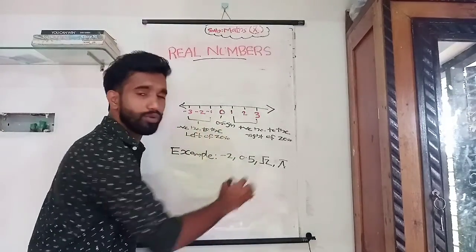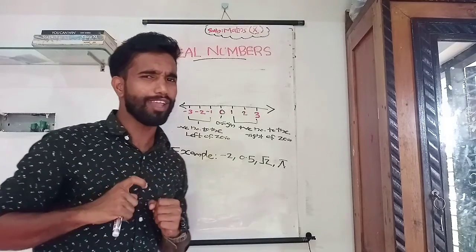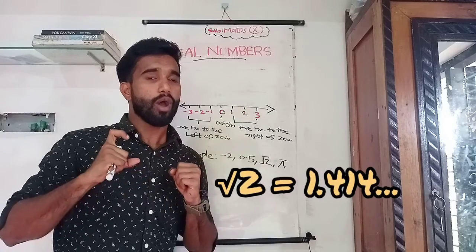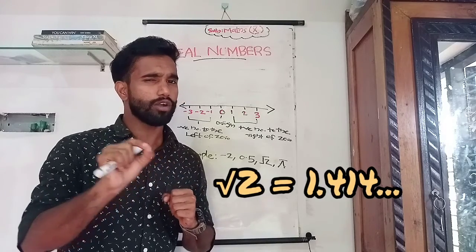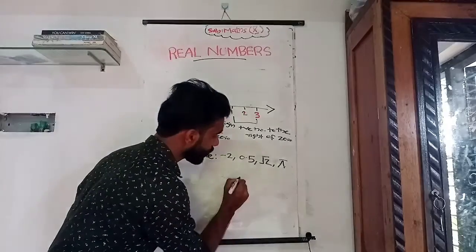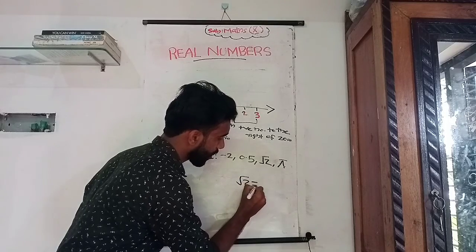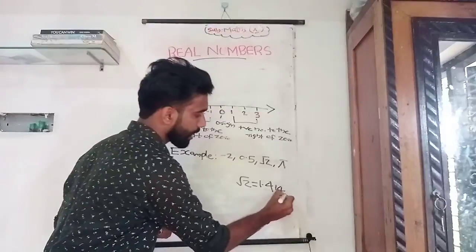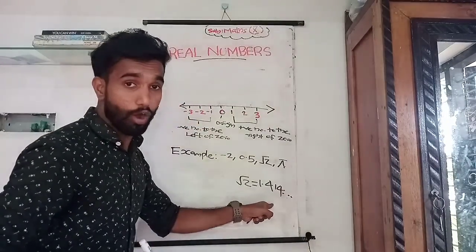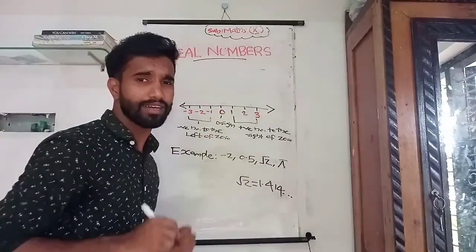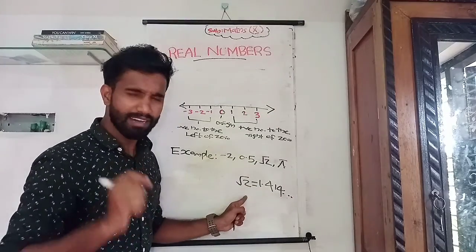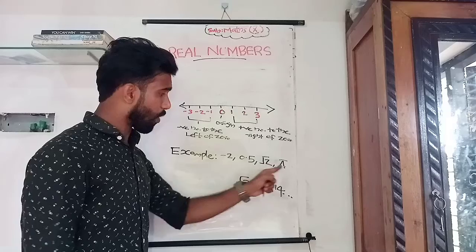What about √2? If you calculate the value of √2, you will get approximately 1.414... What is it? √2 is equal to 1.414. Okay. It can also be plotted on the number line. So it's also a real number.